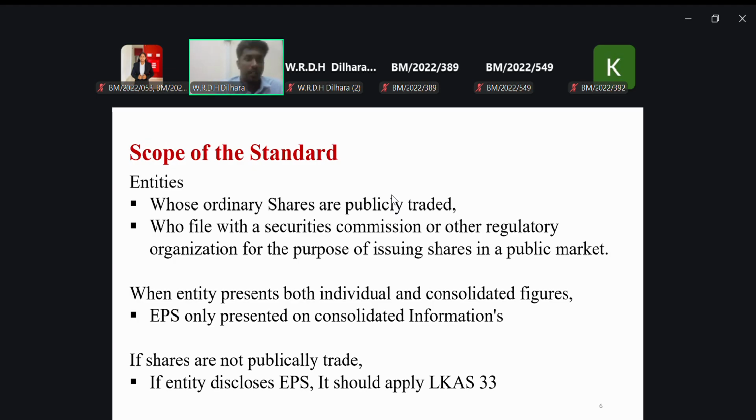And now let us look at the scope of this standard. What is the actual scope of this standard? Scope means limitations. That means what kind of companies follow this standard. Scope means only these companies must follow this, and this applies to them. So, entities whose ordinary shares are publicly traded. Who can sell their shares publicly? Which kind of companies?